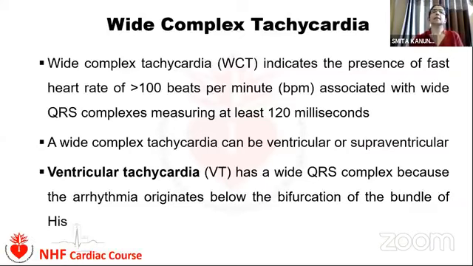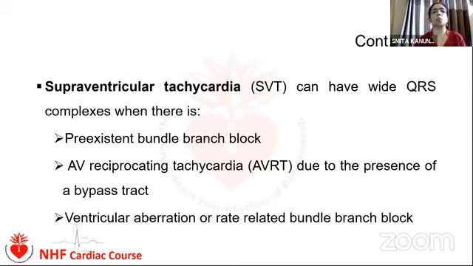Wide complex tachycardia represents a fast heart rate of more than 100 beats per minute, which is associated with a wide QRS complex of at least 120 milliseconds. A wide complex tachycardia may be ventricular or supraventricular. Ventricular tachycardia has a wide QRS because the arrhythmia usually originates below the bifurcation of the bundle of His. And the SVT may have a wide QRS complex when there is pre-existing bundle branch block, AVRT, or ventricular aberration.